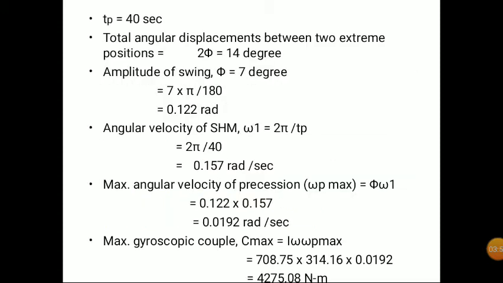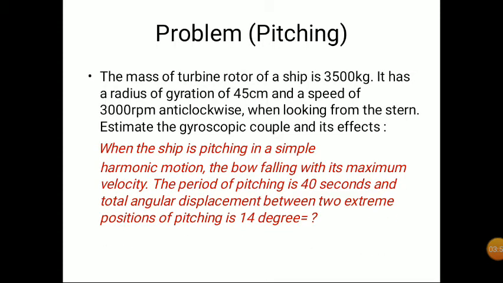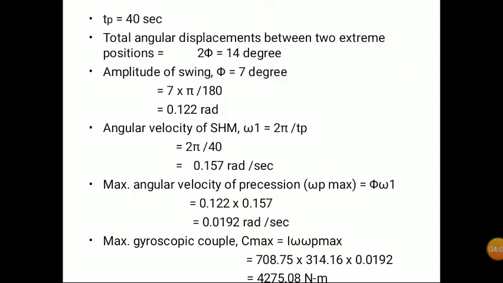The given data: Tp, the time period of oscillation, is 40 seconds. The total angular displacement between the two extreme positions of pitching means 2 phi. That is, 2 phi is 14, so phi is 7 degrees. Converting it into radians, that is 7 pi by 180, which is equal to 0.122 radian. Then the angular velocity of the system, omega 1, equals 2 pi by Tp, so 2 pi by 40, which is equal to 0.157 radian per second.